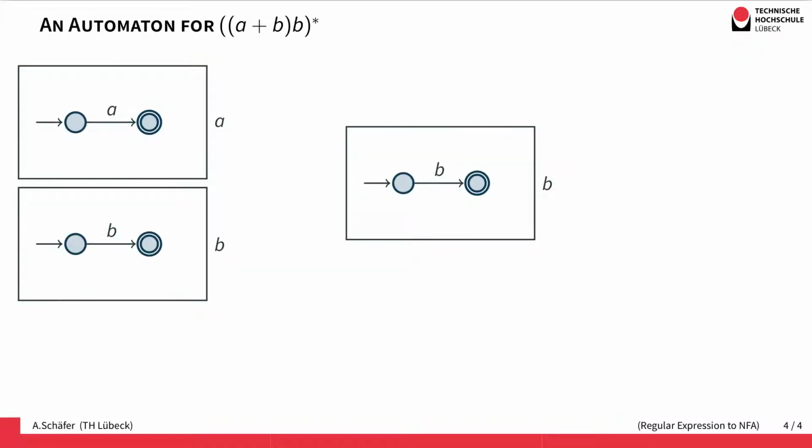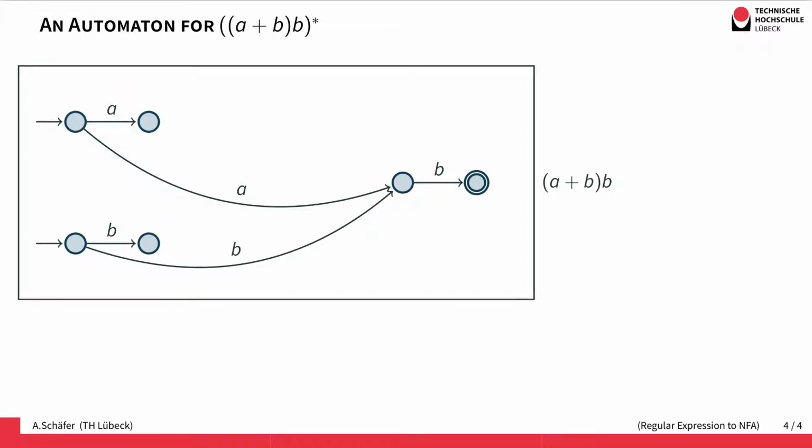Let's have a look at an example. Let's try to build an automaton for this regular expression, (A plus B) followed by B, and the whole thing starred. First, we get three automata for A, for B, and another one for B, for each of the letters occurring in the regular expression. The first operation we have to consider is the innermost operation, which is union, so we construct an automaton for the union A plus B, using the construction we have defined for the closure properties.